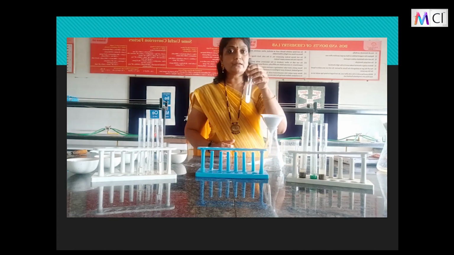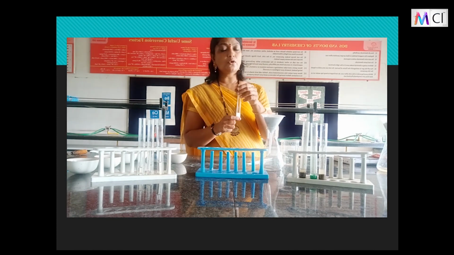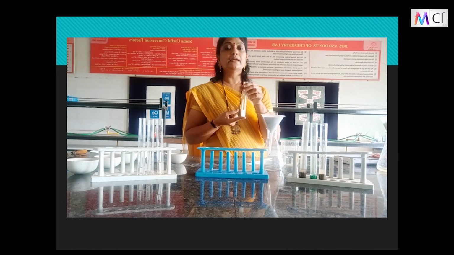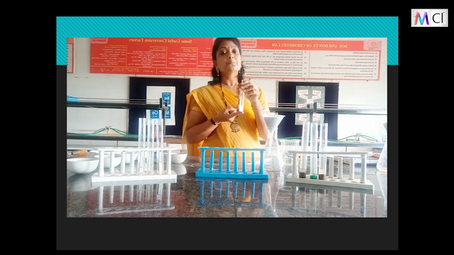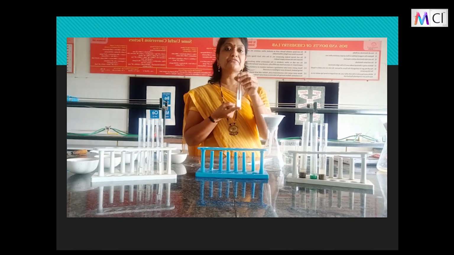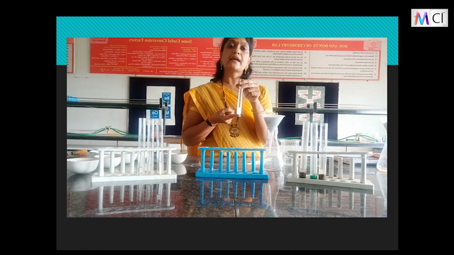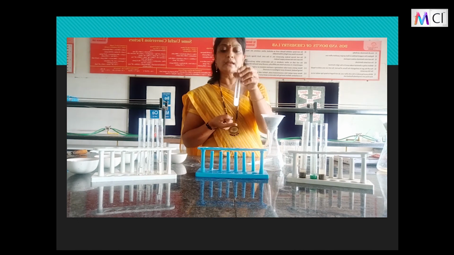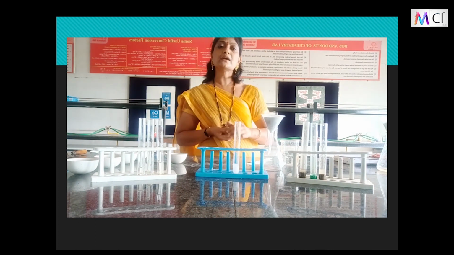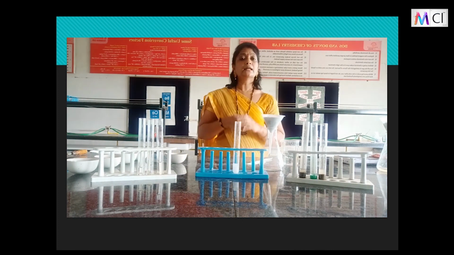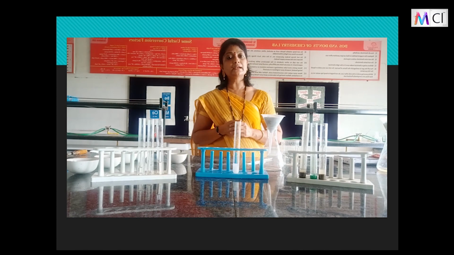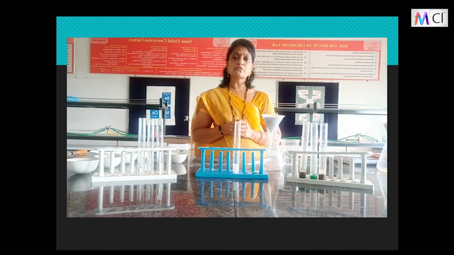But children, this example of starch in water is a colloid because it gives a positive Tyndall effect. So when a beam of light is passed through the solution, it makes the path visible, and that is why we call it a heterogeneous solution. Now, how is it possible that we are unable to see the particles and still it is scattering the beam of light? Why is it not happening in true solutions?